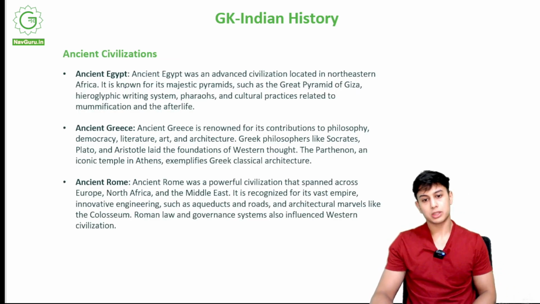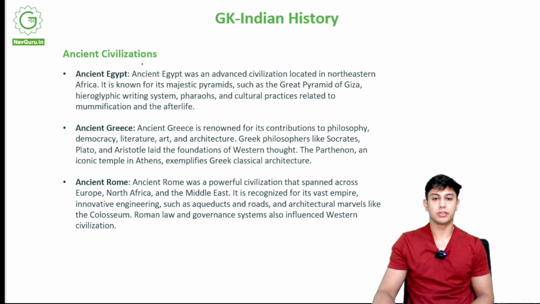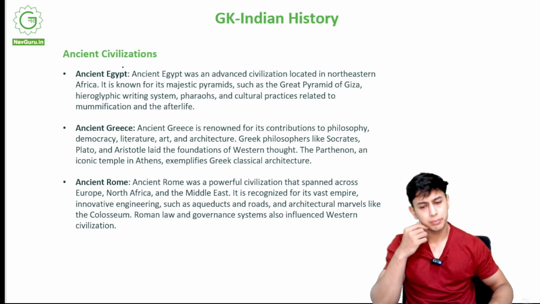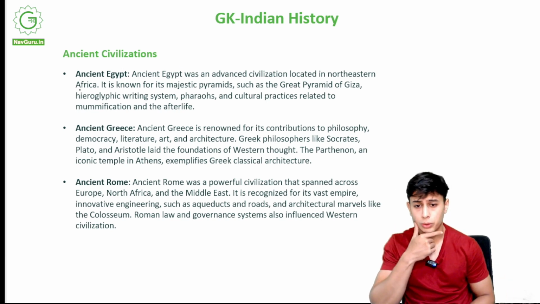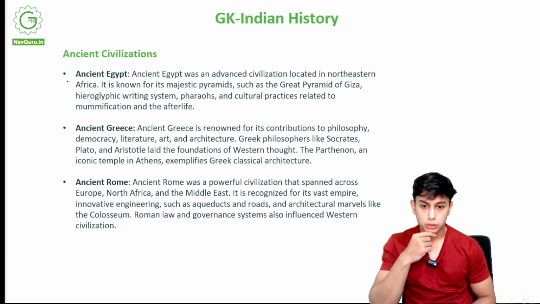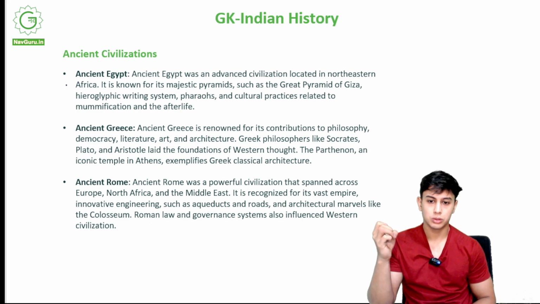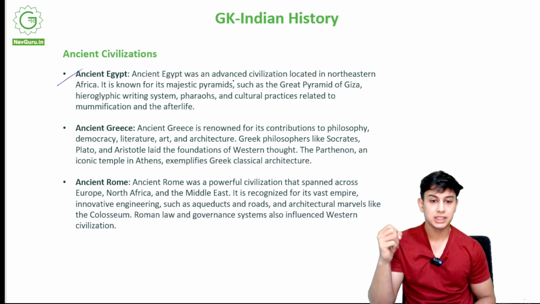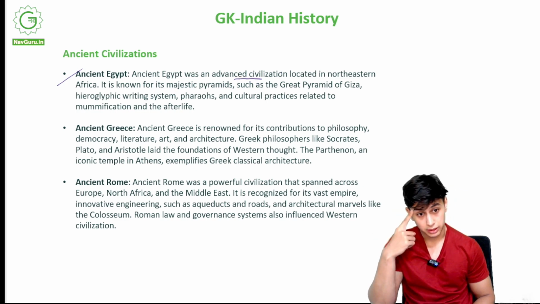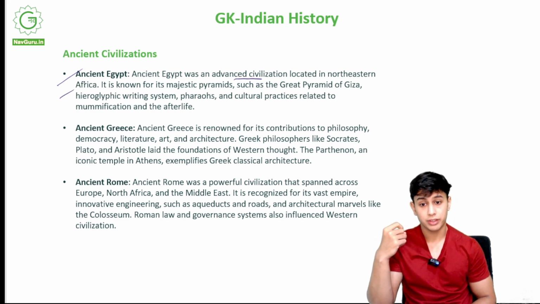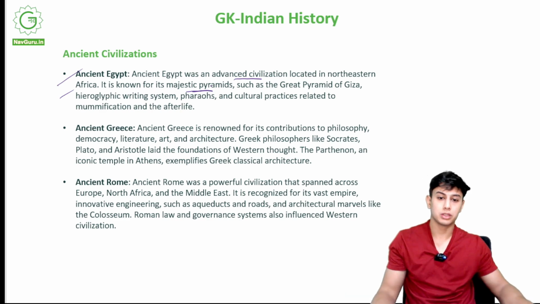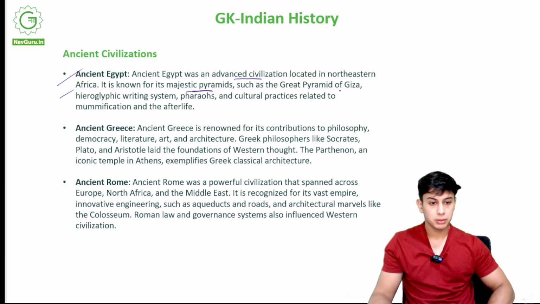Now we study some of the ancient civilizations of the world. These civilizations existed way back in time, before the modern world, 3000 to 4000 years ago. Ancient Egypt was an advanced civilization. They were very intelligent, located in northeastern Africa, on the African continent. It is known for its majestic pyramids. We still know the great pyramids of Giza.